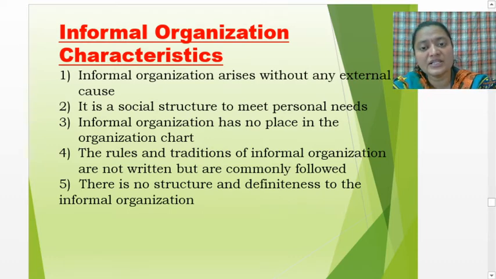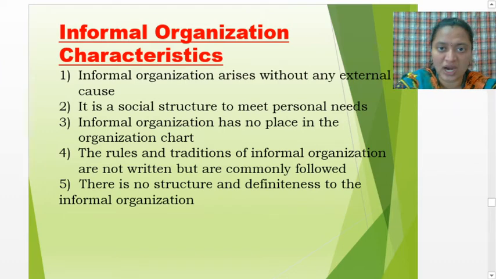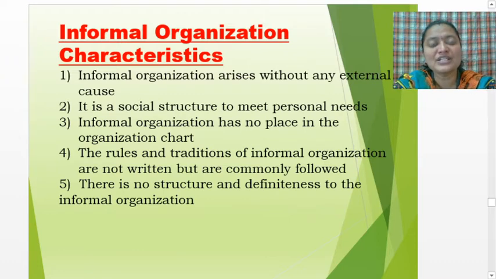Then, informal organization has no place in the organization chart. First of all, you need to understand what an organization chart is. An organization chart shows the levels of management in the organization. For example, top level management, then under it comes middle level management, meaning all the departmental managers like HR, finance, marketing. Then under that come supervisors, subordinates, workers. That is called an organization chart. Informal organization has no place in it. Why? Because no one's duties and responsibilities have been fixed.